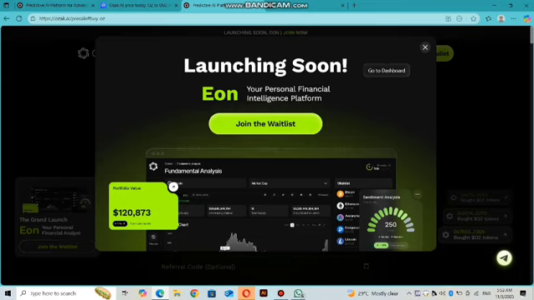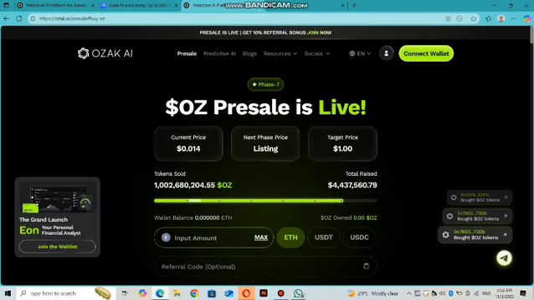So they are launching their wallet soon. So here we have details on this. You can simply join their waitlist and be part of it, because they are launching their wallet. So you have to stay tuned with them to get your wallet easily. Currently they are in their pre-sale phase, so you can buy from their pre-sale right now.